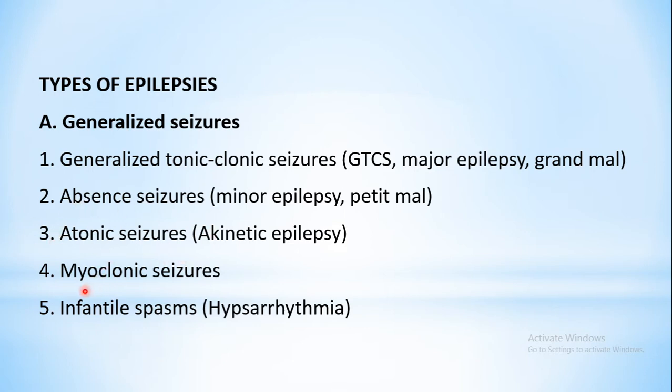Then next is myoclonic seizures. Over here there will be jerky type of movements in the body, just like the type of body movements which are seen after an electrical shock. So the jerky or characteristic body movements will be shown in this type of seizures. The next one is infantile spasm or hypsarrhythmia. Infantile spasm means this is the type of generalized seizure which is seen in small babies. So babies also may show characteristic body movements.